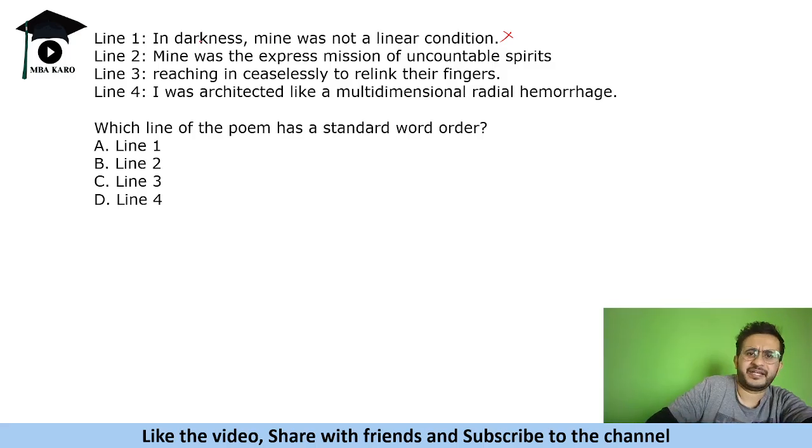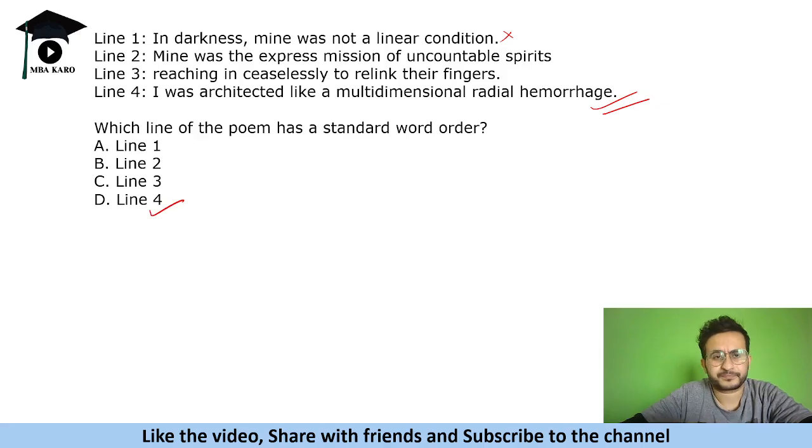अब जैसे यहाँ पे लिखा है "In darkness mind was not a linear condition", ये सेंटेंस पूरा है बट प्रॉपर वे में नहीं लिखा है. अगर इसे नॉर्मल सेंटेंस में लिखोगे आप क्या कहोगे, "In darkness my condition was not linear." ओके, सो this is something which is in a proper form. So line 4 has the standard word order.